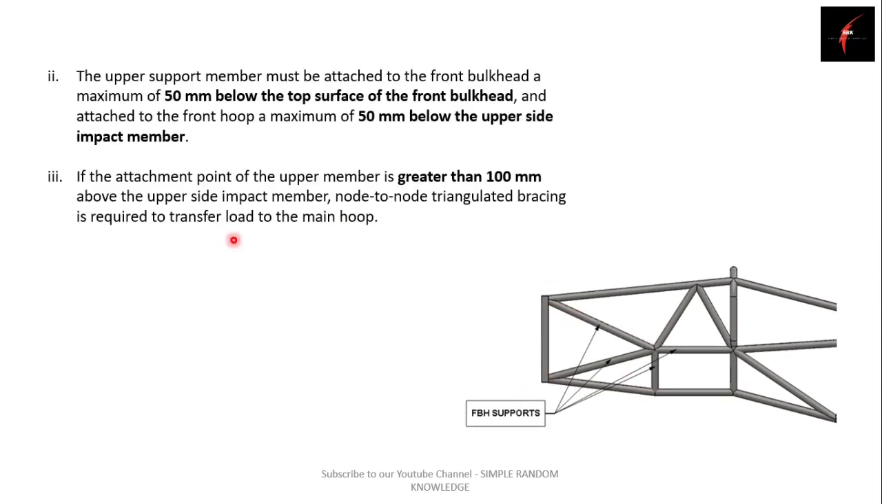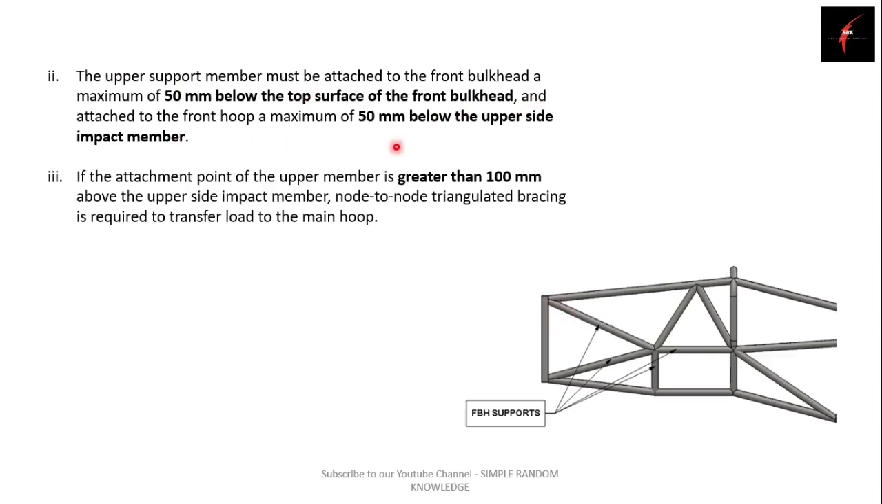Talking about the next rule for front bulkhead support, the front bulkhead support member must be attached to the front bulkhead at maximum 50 mm below the topmost surface. So, as I said, this is the upper support member of the front bulkhead support. What the rule says is this upper support member should be attached to the front bulkhead maximum 50 mm below the topmost surface. So this is the topmost surface of your front bulkhead, and this upper support member should be attached maximum 50 mm below the front bulkhead topmost surface. So this is one rule.